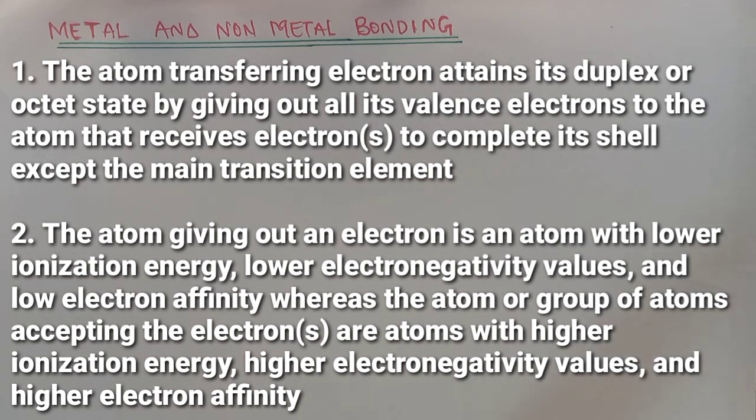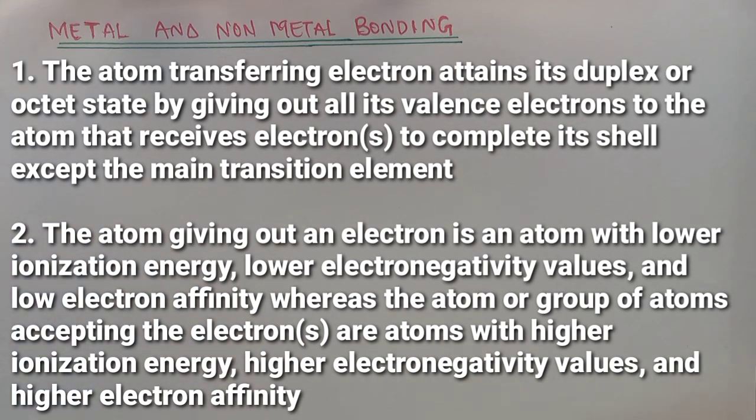It's only the main transition element we are going to accept from this idea. Whenever the atom is releasing its electron, the intention is that it must complete its octet or duplex state. If it cannot complete its duplex or octet state, it is not electrovalent. That is why hydrogen bonding with chlorine is not electrovalent, because when it gives out its electron, it will not look like any of the noble gases.